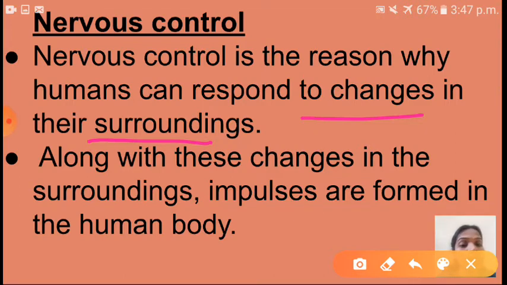So along with these changes in the surroundings, impulses are formed in the human body. That means signals are formed. Impulses are formed in the human body. So how are they formed? That only we will study now. Okay, see here.